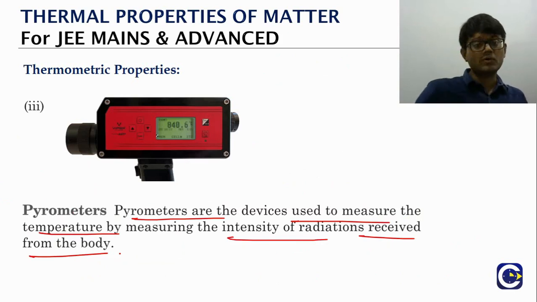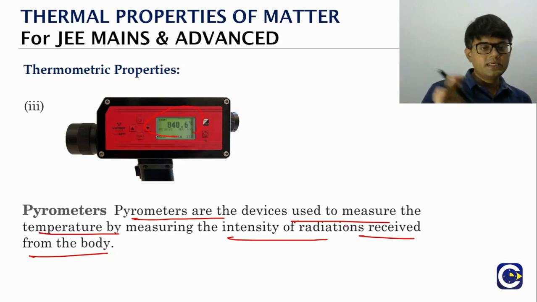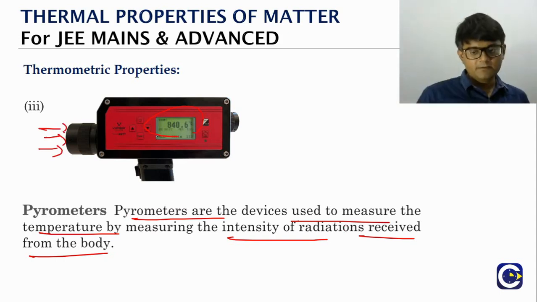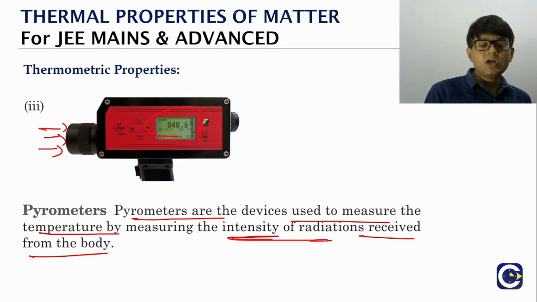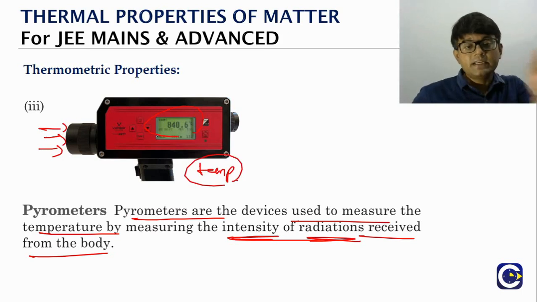Like now we are in the corona days, right? When you are entering a shopping mall, or getting into an airport or railway station, they use this device. They just point the device at you, and you will observe that on the device they see the reading of the temperature. So we can see how it works. It measures the radiation received from your body, and based on the intensity of the radiation received, it is able to measure the temperature. So the temperature reading is based upon the intensity of the radiation received.